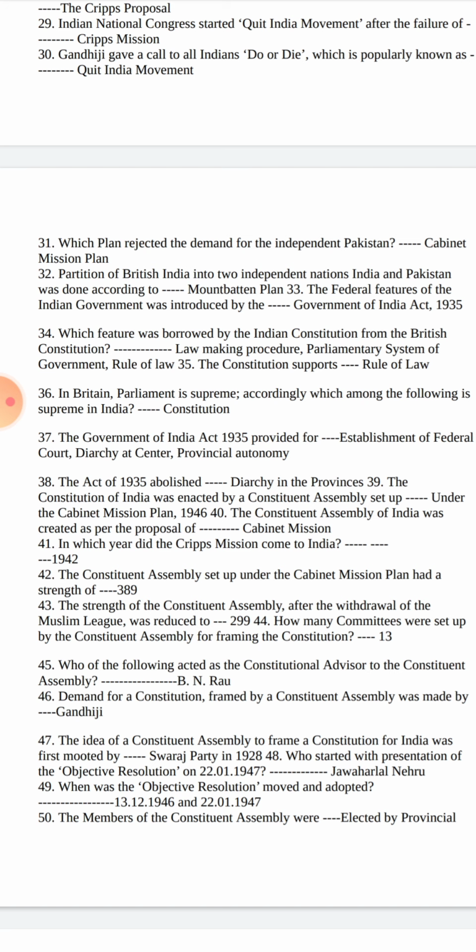Who presented the Objective Resolution on 22 January 1947? Jawaharlal Nehru. When was the Objective Resolution moved and adopted? 13 December 1946 to 22 January 1947. The members of the Constituent Assembly were elected by the provincial assemblies.